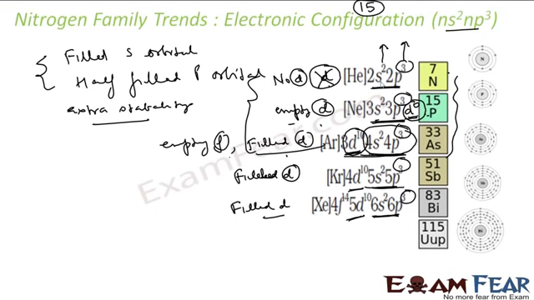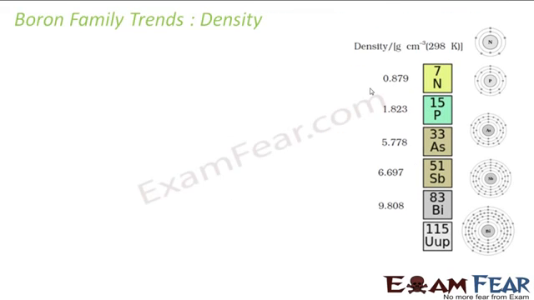And why is there no d orbital? Because this is the 2 series, right? In the 2 series, we don't have any d orbital. Let's talk about the trend in the density.